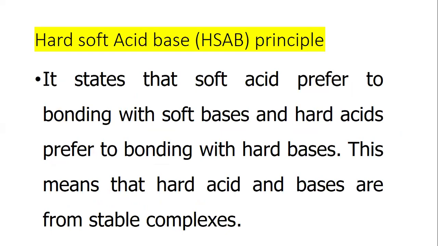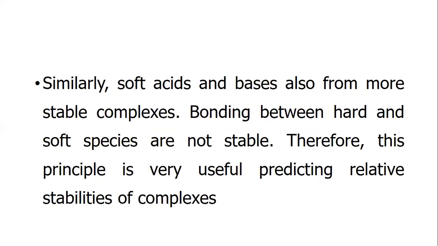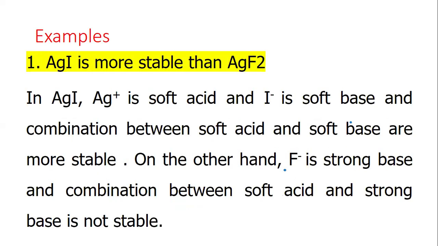The hard soft acid base is a principle. It states that soft acids prefer bonding with soft bases and hard acids prefer bonding with hard bases. This means that hard acid and base form a stable complex. Similarly, soft acid and base also form a more stable complex. Bonding between hard and soft species is not stable. Therefore, this principle is very useful in predicting the relative stability of complexes.